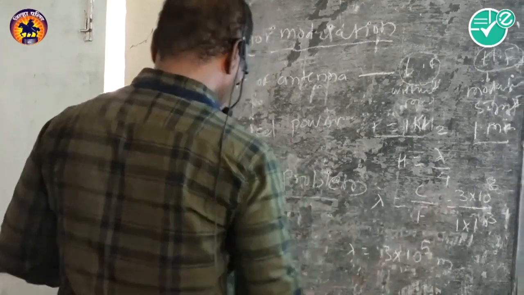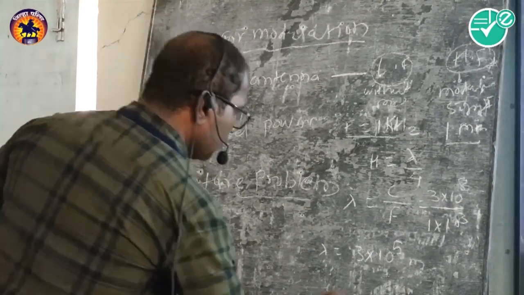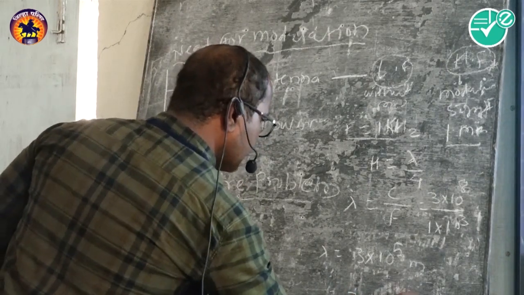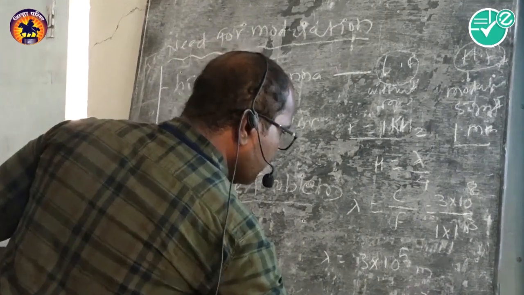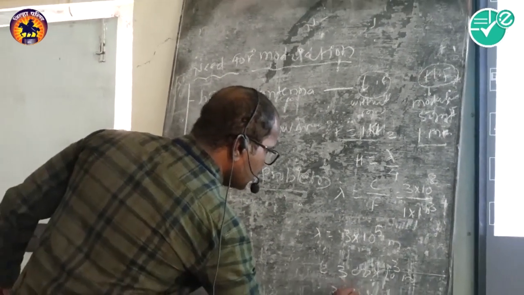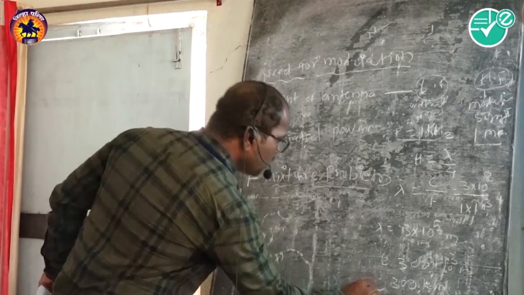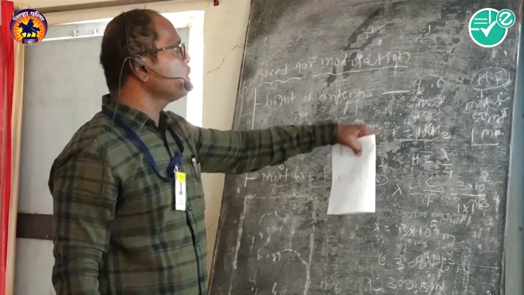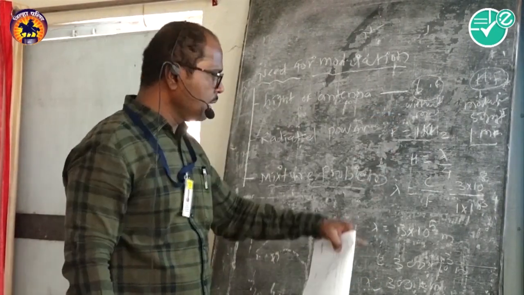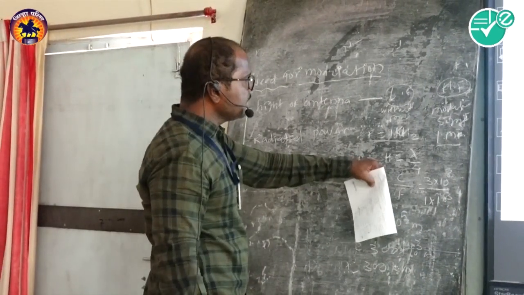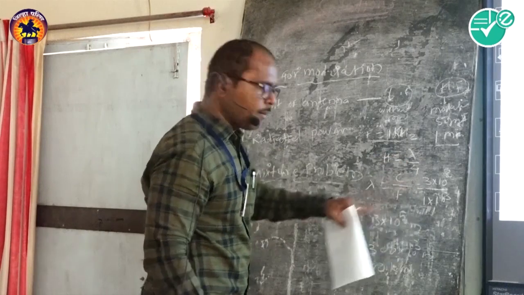That means it is 300 into 10 raised to 3 meters, which is equal to 300 kilometers. This is the value of lambda for the signal without modulation: 300 kilometers. We know the height is H equal to lambda by 4.